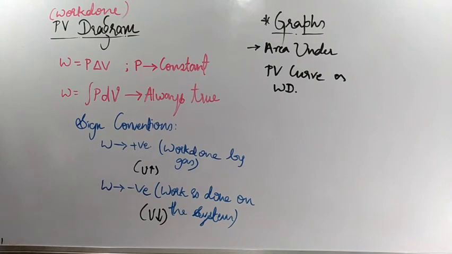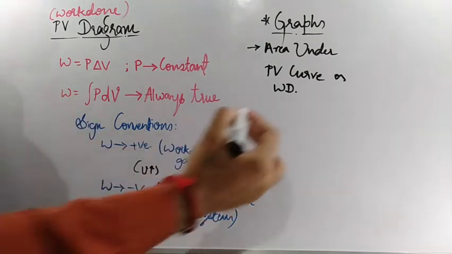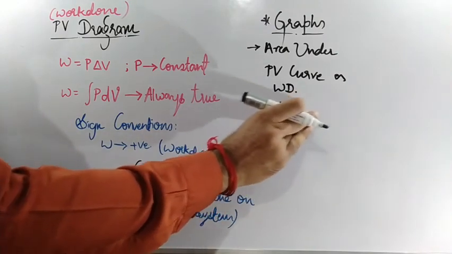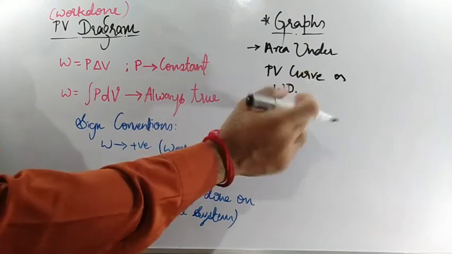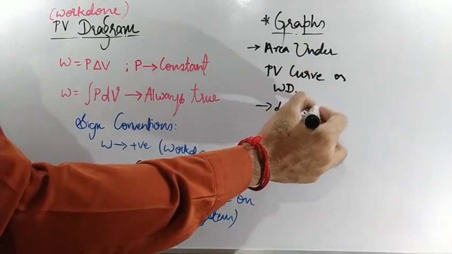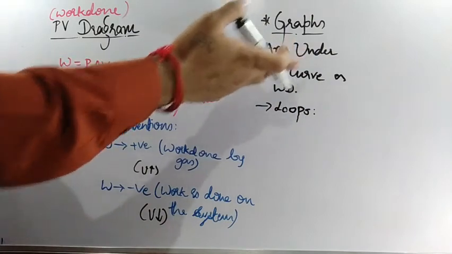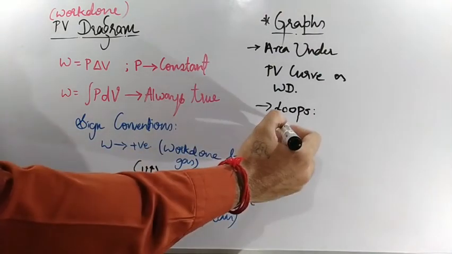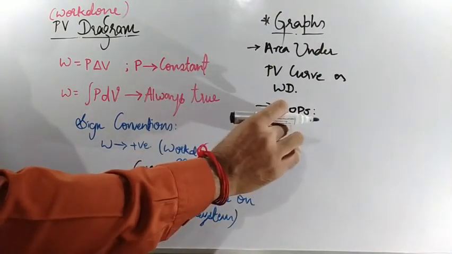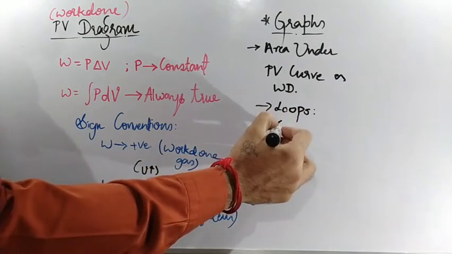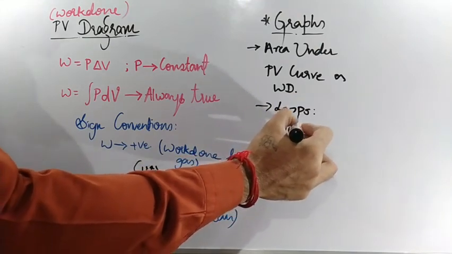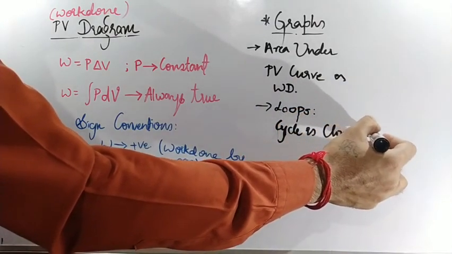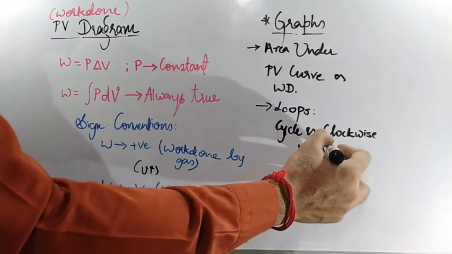Next, one more important thing. If they are giving closed graphs, like loops, the rule is the same: area under the PV curve is nothing but work done. But in the loop case, if the cycle is clockwise, W value will be positive.